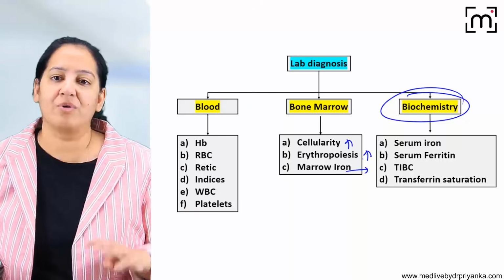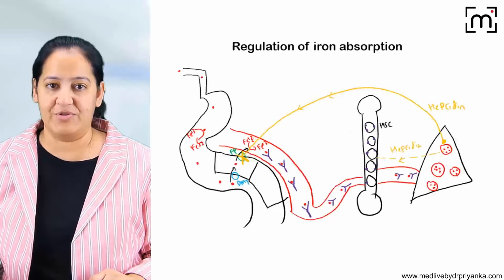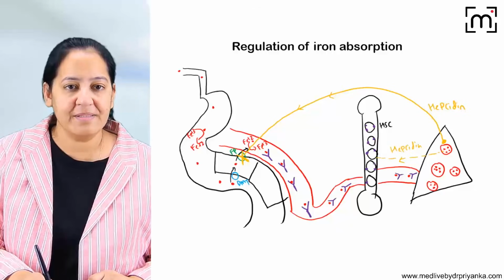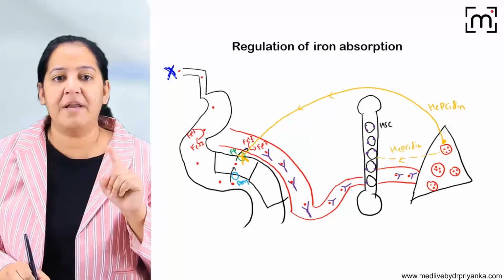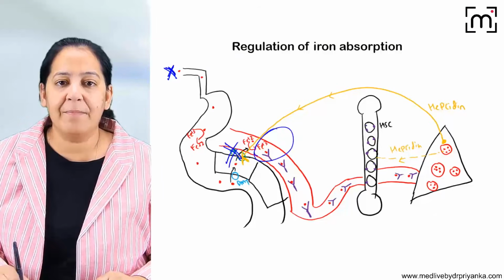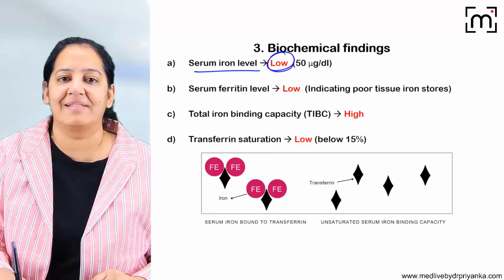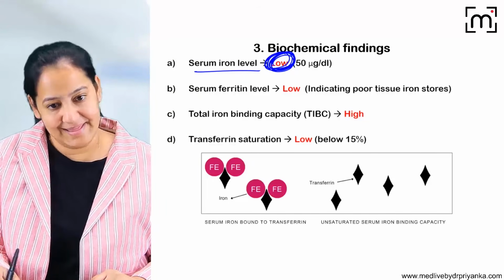In biochemistry, you have to learn four things. So coming to the biochemistry. You tell me, the person is not eating iron, either due to dietary deficiency, or the person is eating but absorption is not good. Ultimately, iron is less in the blood.